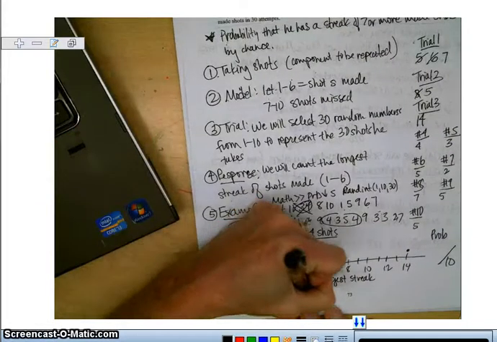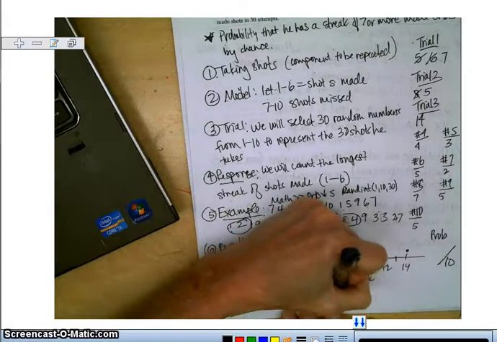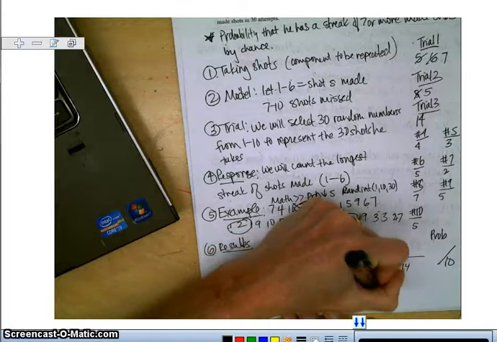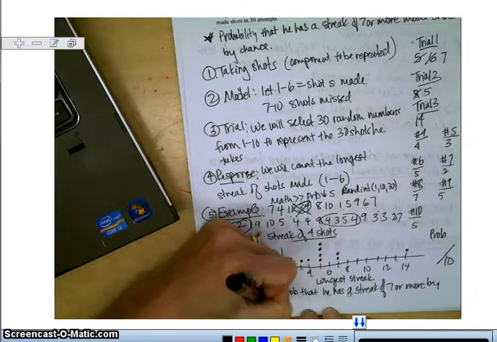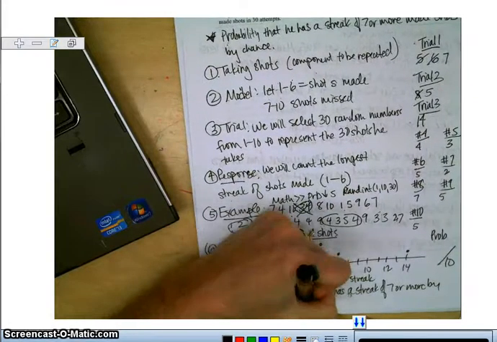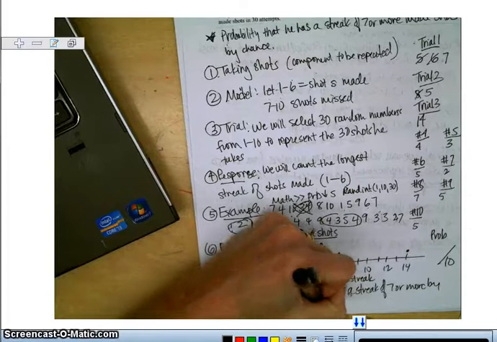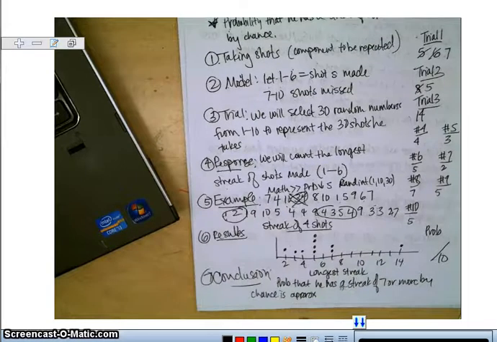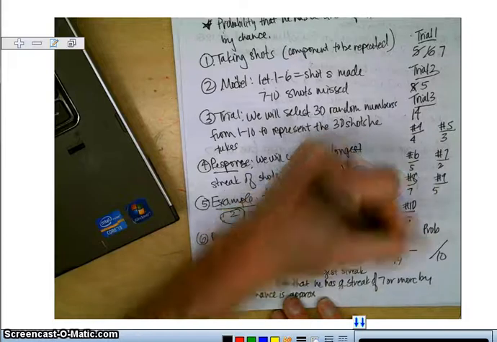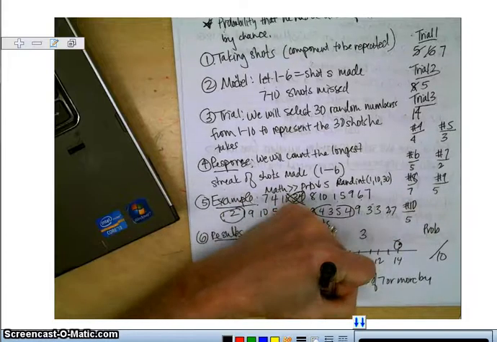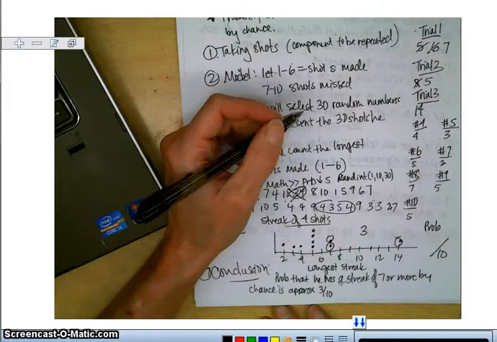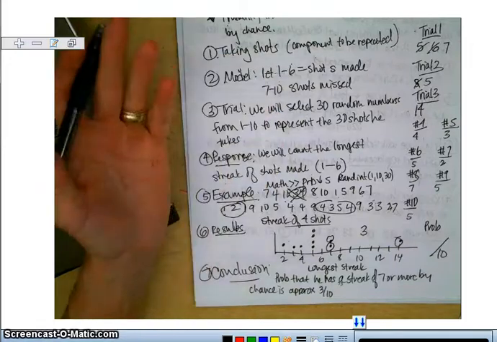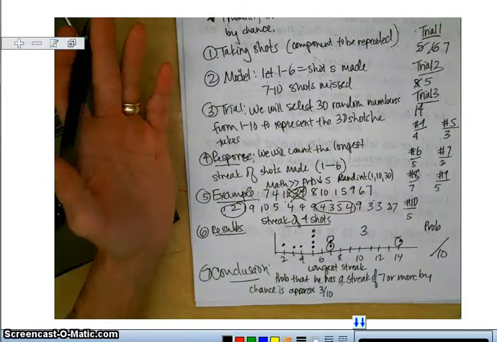So the probability that he has a streak of 7 or more by chance is approximately, okay, how many of our trials had 7 or more? 1, 2, 3 of our trials had 7 or more, so approximately 3 out of 10. So the probability they had a streak of 7 or more by chance is approximately 3 out of 10. It happened 30% of the time.